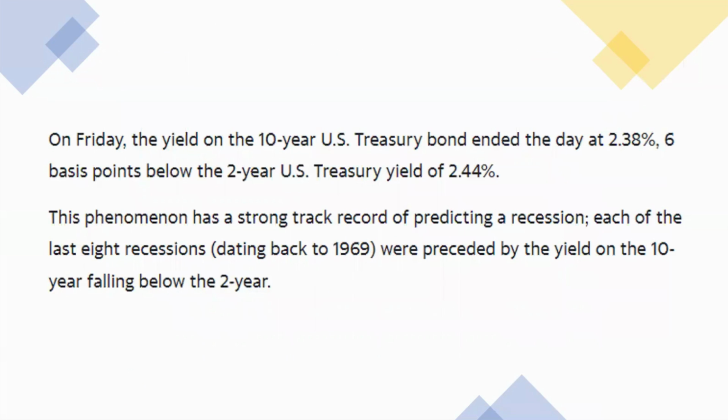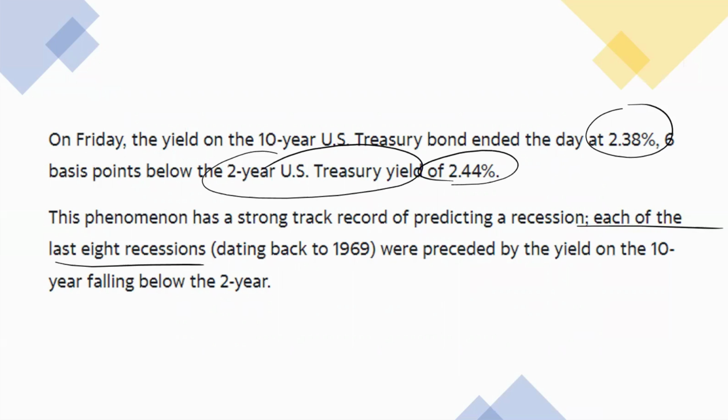where it actually shows that the yield on the 10-year bond ended at 2.38%, and the 2-year Treasury bond is at 2.44%. So this shows that, based on the past track record of the last 8 recessions, when an inverted yield curve happens, there's a potential signal of recession as well.